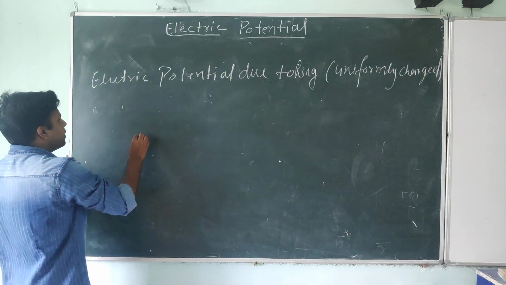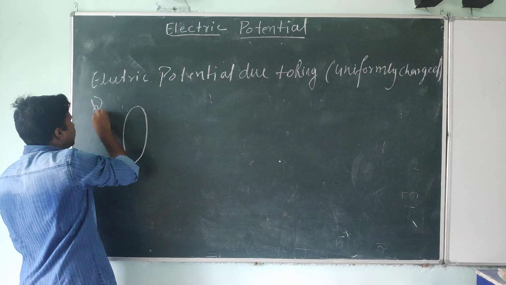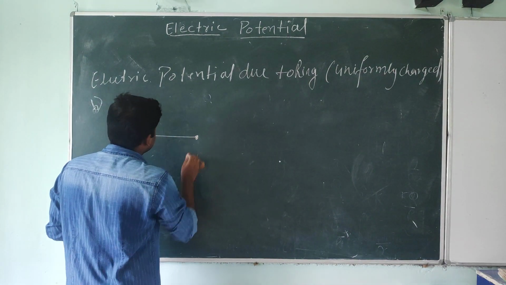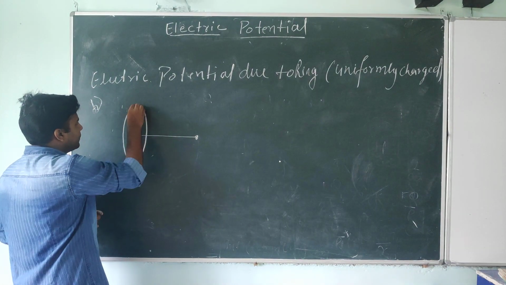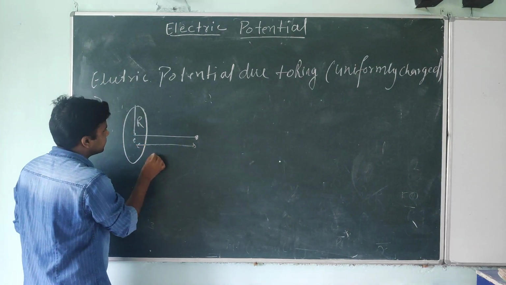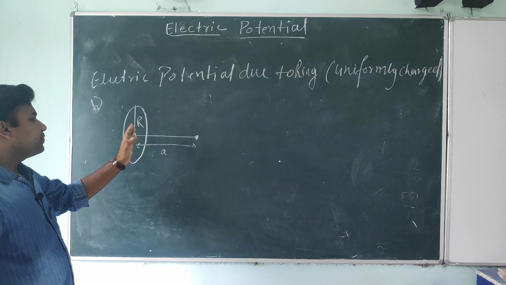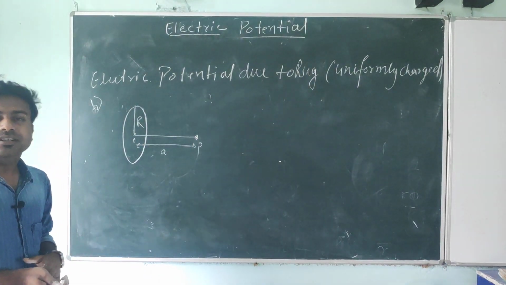Now I am going to find part B, since part A we already discussed at the center. So at the axis, try to understand. This one is the center and the radius of this ring is capital R, and I am assuming this distance is a. So at a distance far from the center, at point P, you have to find the electric potential.